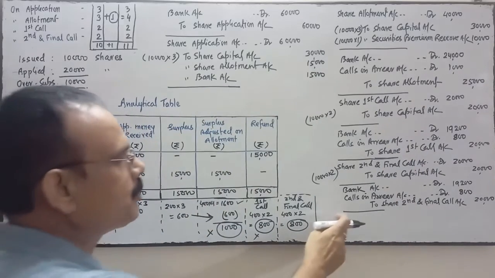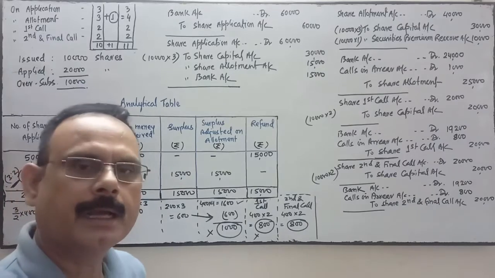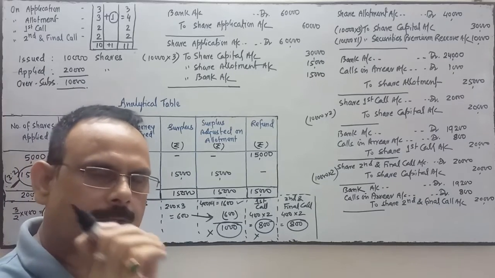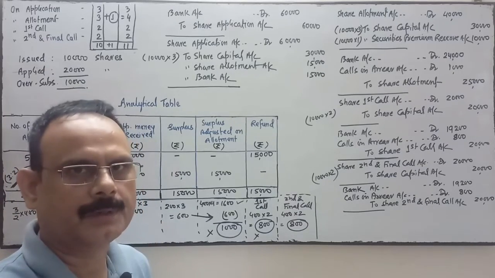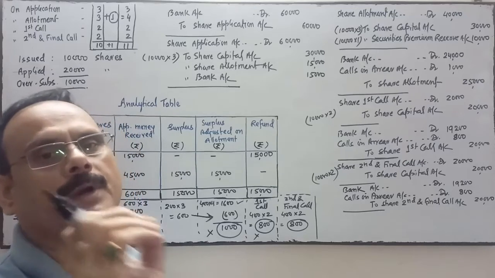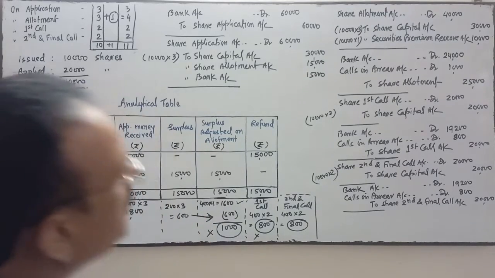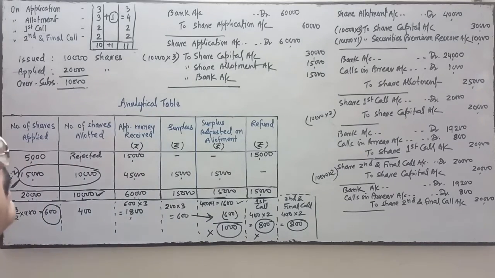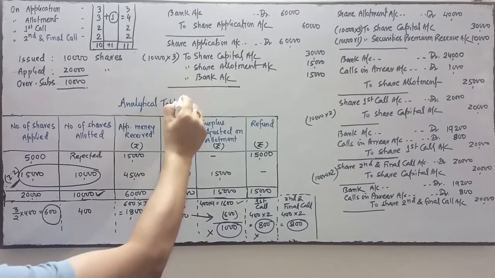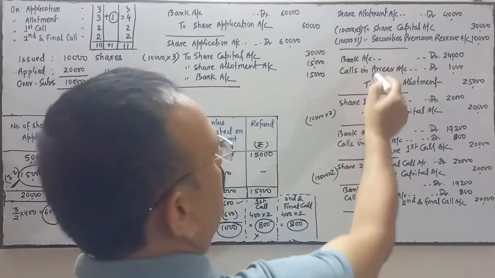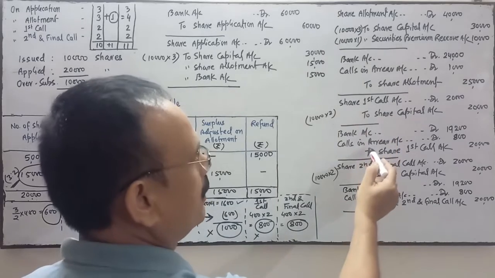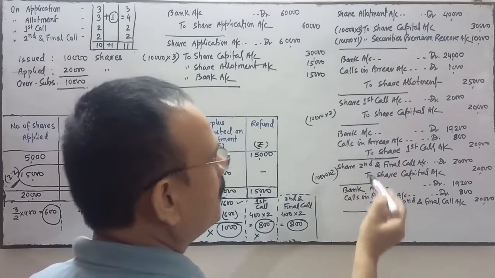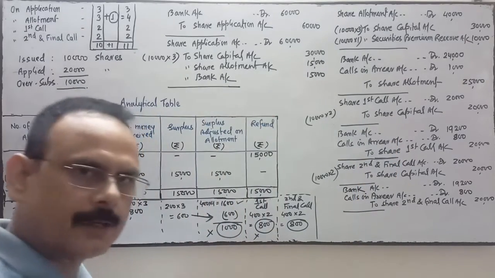So the narration will be, being second and final call amount received except on 400 shares. So this journal is clear. This 2 is for allotment, this 2 is for first call, this 2 is for second and final call.